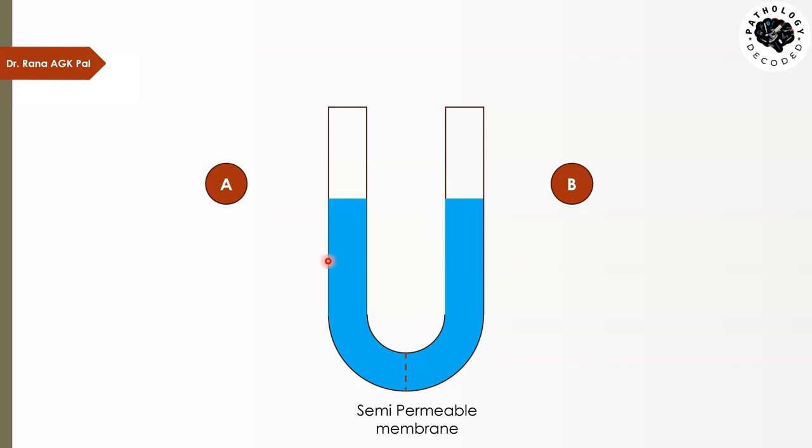So, what is going to happen? If we do nothing, the level of water in limb A and the level of water in limb B is always going to be the same. This is the physics from your classroom.